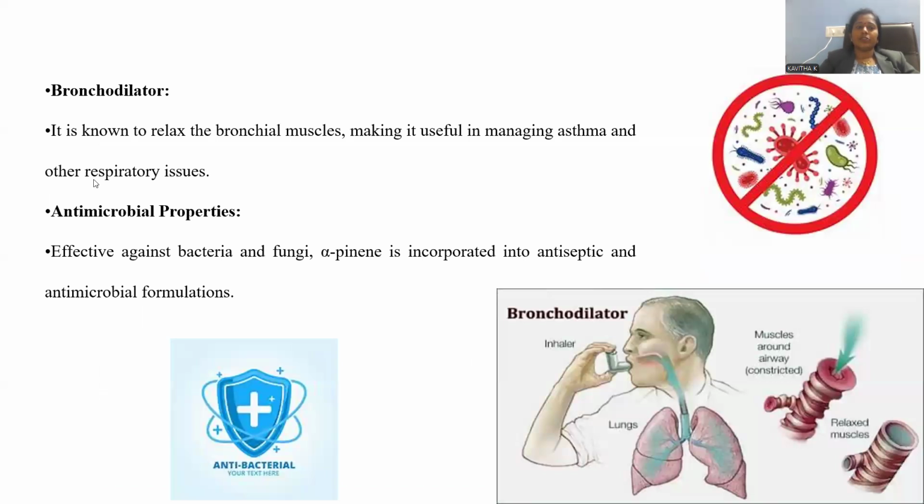Next, bronchodilator. Especially at low temperature, in the winter season, what happens? All the walls become contracted, especially the windpipe. Our inhalation, the respiratory tract, should be of sufficient diameter so that air inhalation and exhalation are very convenient.